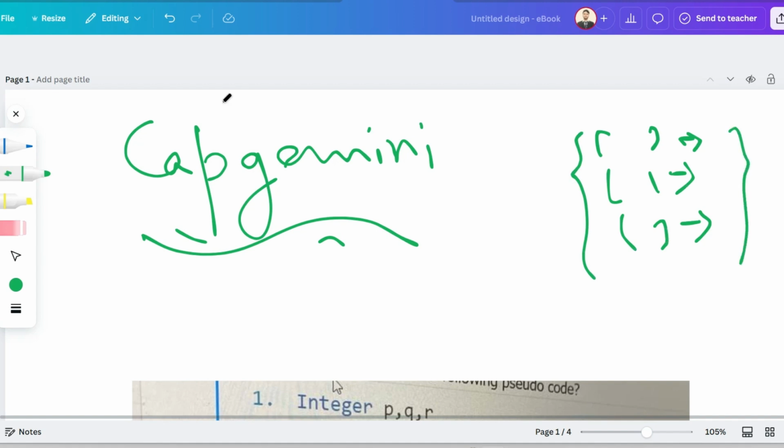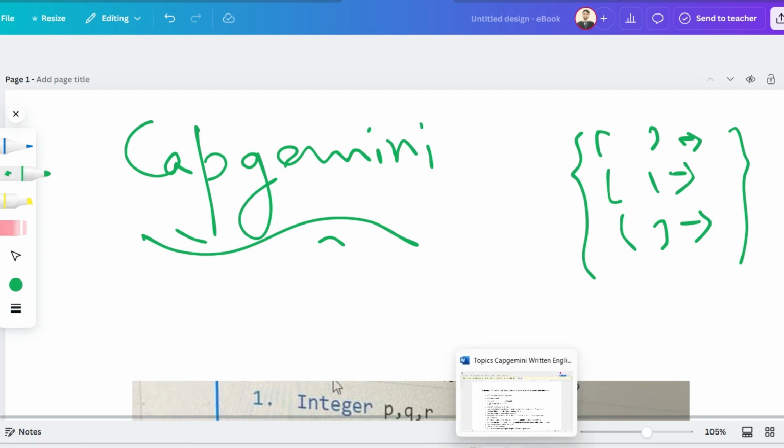Why I am telling you all of this is because many students are getting eliminated in this round and are not going forward to the next round, that is pseudocode and the aptitude round. So let me share a few topics which are very important and getting repeated these days.